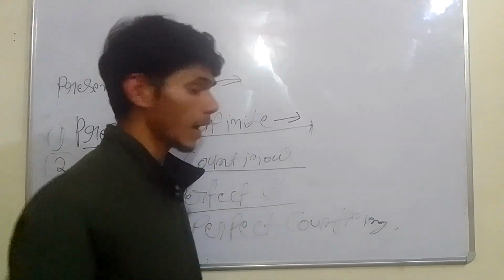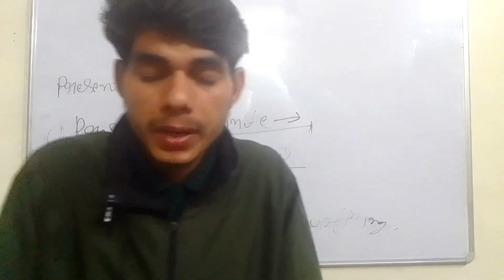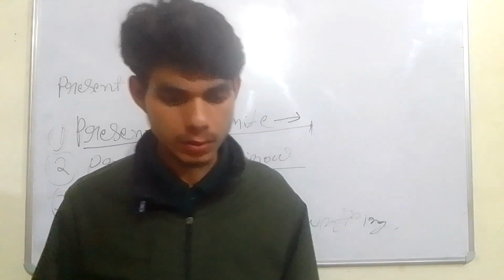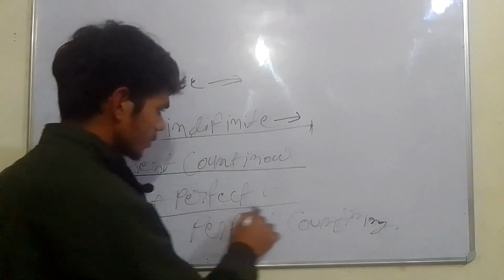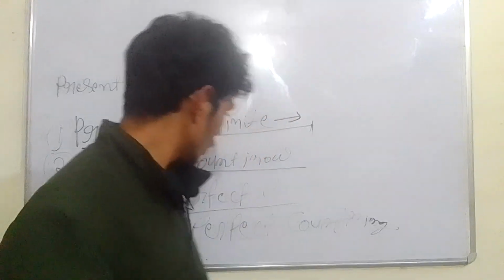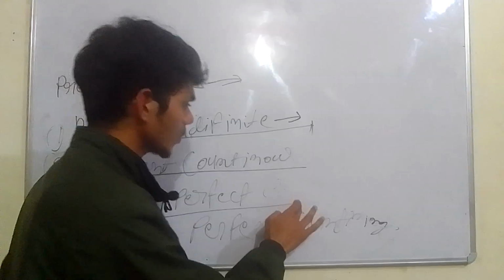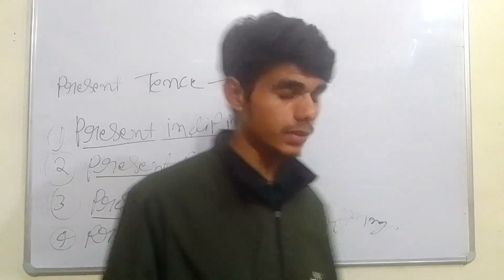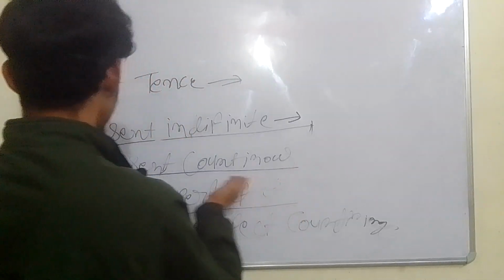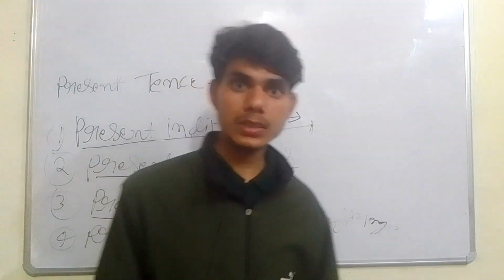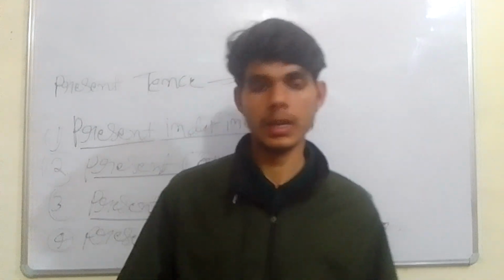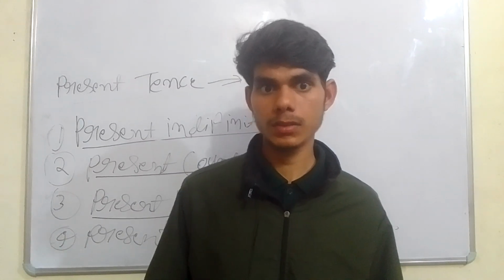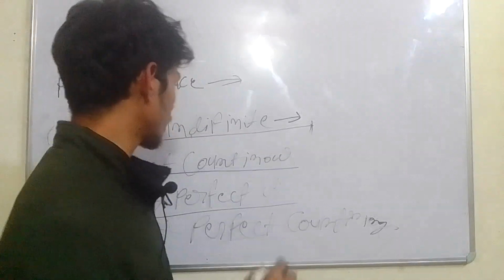Present perfect, what is the present perfect? Present perfect is what we have just completed, like I have underlined this, it means I have done this. So this will go in the present perfect. Now I am teaching for the last 15 minutes, that will go under present continuous. And general activities, like I am attending regular classes, that is very general for me, not specific. So this is called the indefinite.